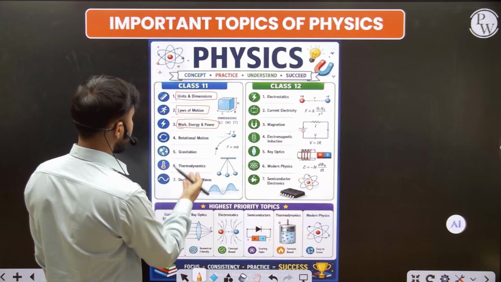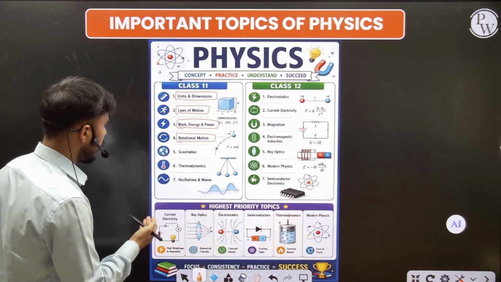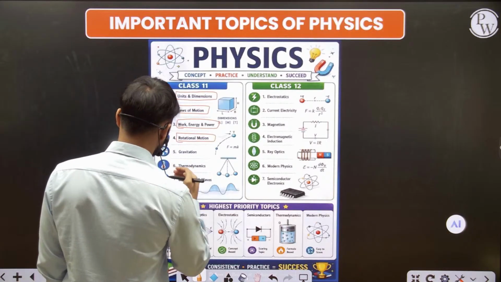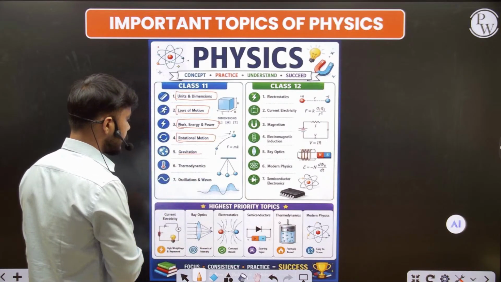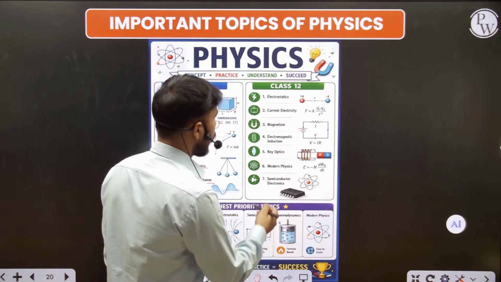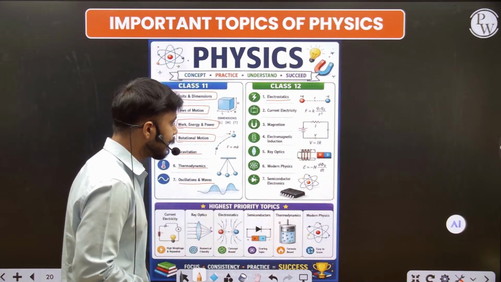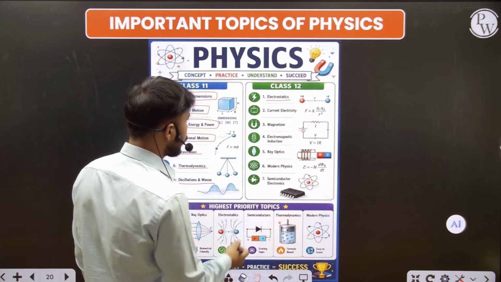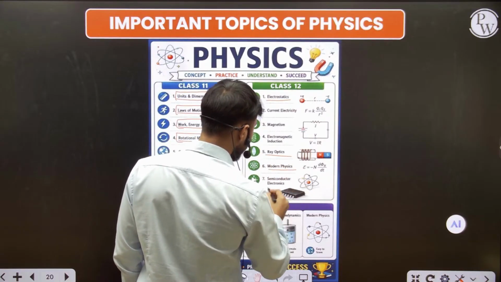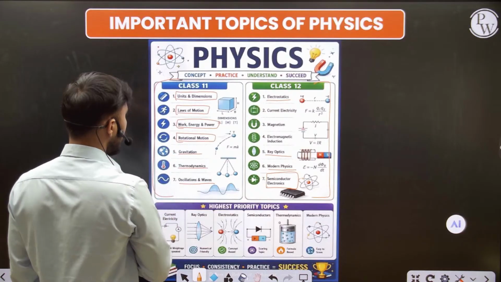And these are the topics of class 11, that rotational motion. This is itself a chapter. And after that, there is gravitation and thermodynamics and oscillation and waves. And after that, there are some chapters: electrostatics, current electricity, magnetism, electromagnetic induction, ray optics, modern physics, and semiconductors. These are the chapters of class 12. These are the chapters of class 11th.